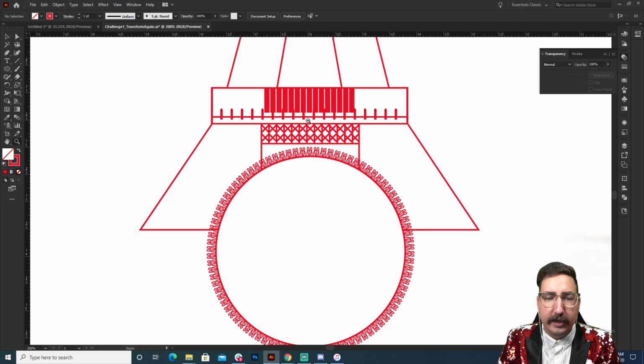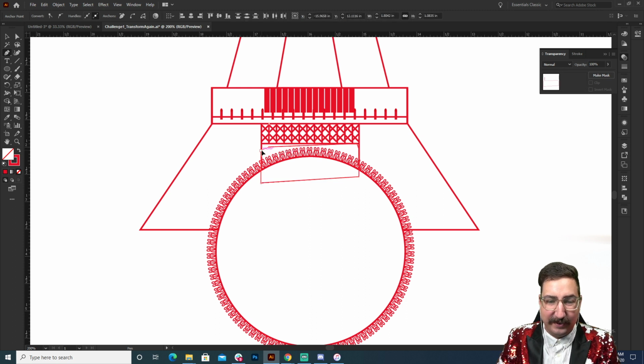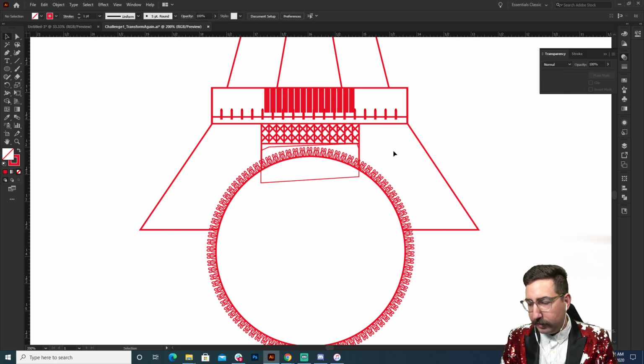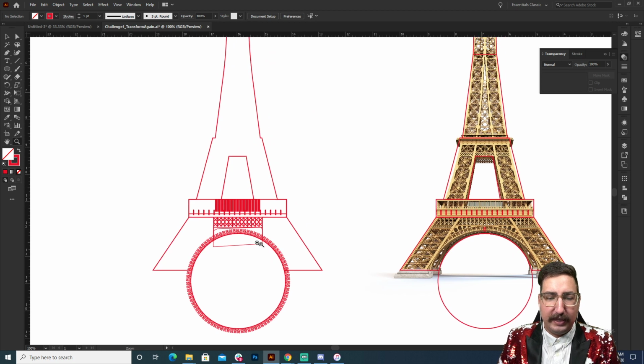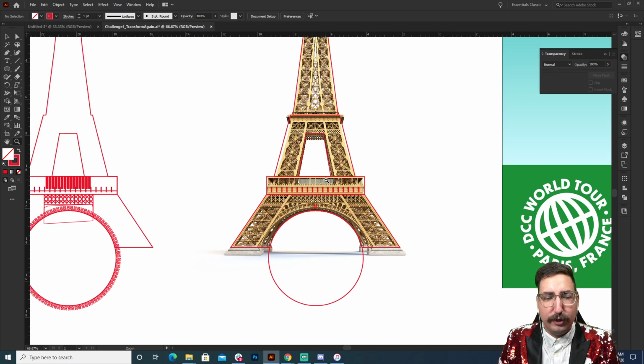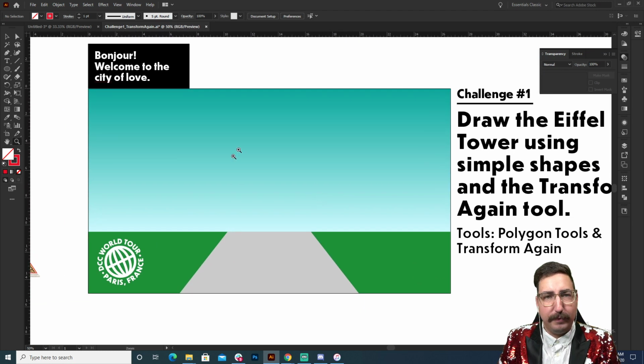So this is a great way to do ornaments, to make something that is a little unique to your design. And again, because we created this on this template, we can simply drop in a super rough, very, very rough clipping mask, and we can mask all of these in. So play around with those, and again, I want you to play around with as complex as you can get with this transform again. Try to get into the nitty-gritty of all of these little details and create a gorgeous Eiffel Tower for me that you can place onto our little memory postcard here.